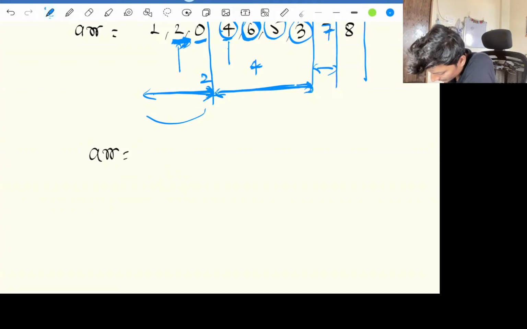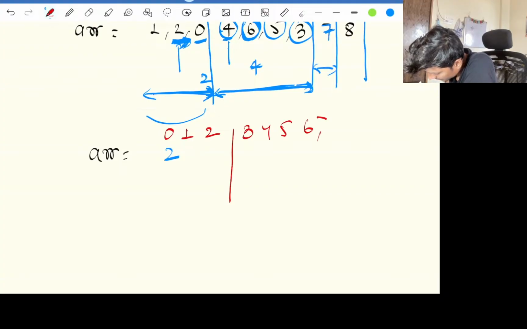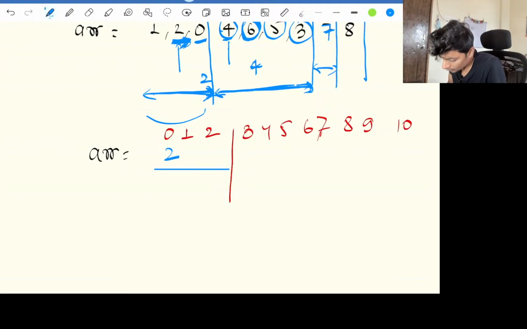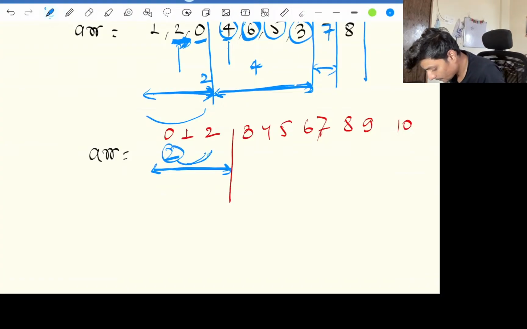If you have 2 over here, what this 2 suggests, guys, is that until index 2 we need to carry forward our first chunk, to make this 2 get back its correct position. I'm writing just the indexes over here, 3 4 5 6 7 8 9 10.